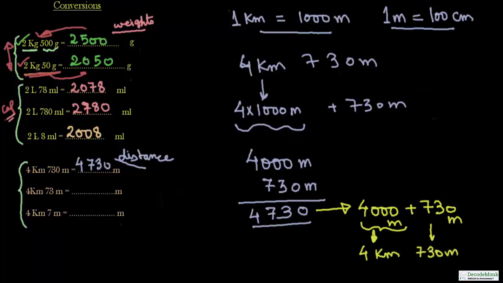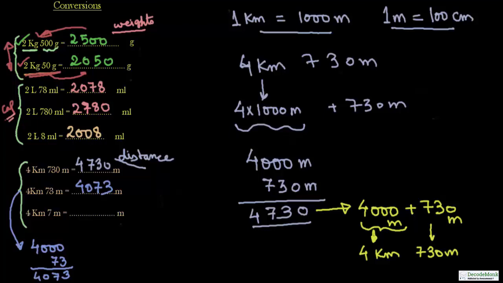So next is 4 kilometer 73 meters. I will solve it over here. So 4 kilometer means 4000 meter and 73 meter is 4073 meter. Please see the contrast. It is 4730 meter. This is 4073 meter.